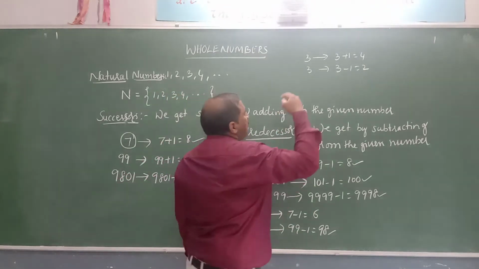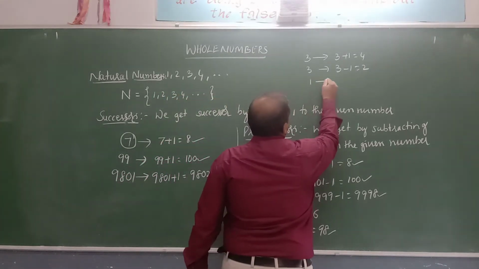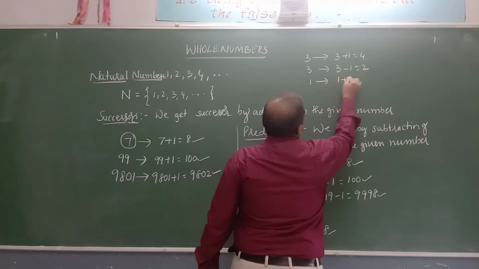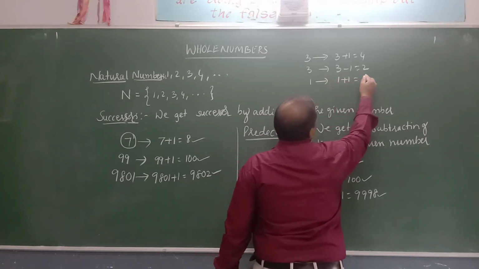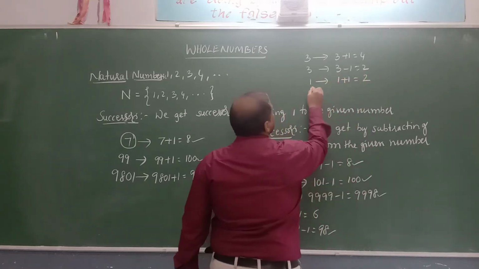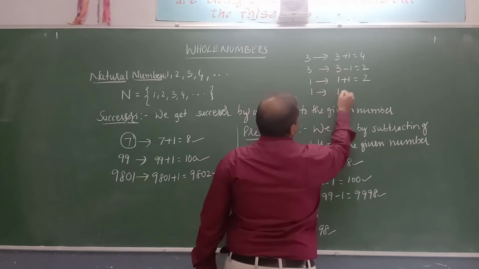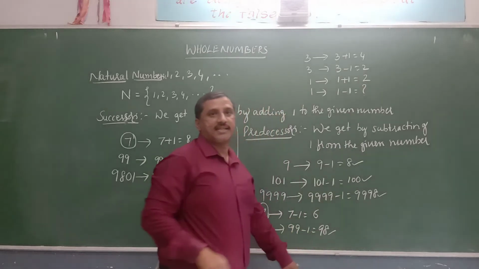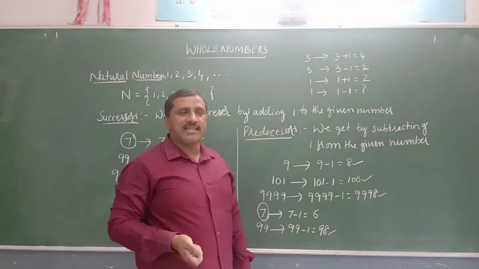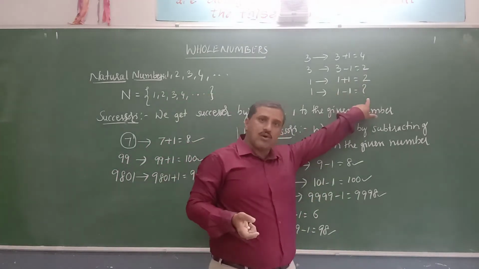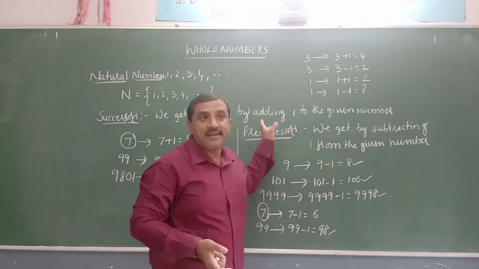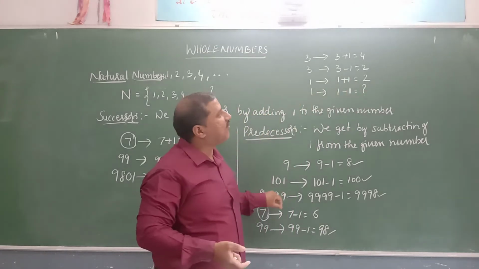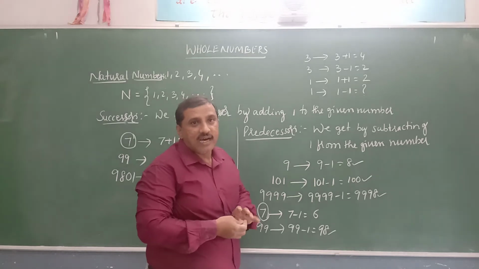2. Similarly for 1 its successor is 1 plus 1, that is equals to 2. Then what is the predecessor of 1? 1 minus 1. What we get? 1 minus 1 is equals to 0. But 0 is not a natural number. Therefore, our statement is wrong.